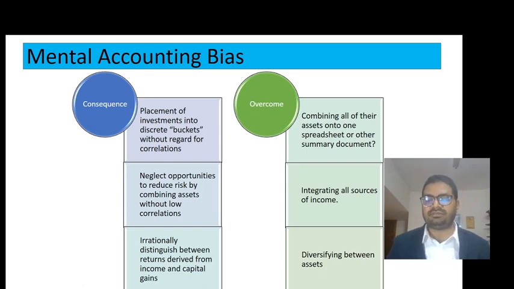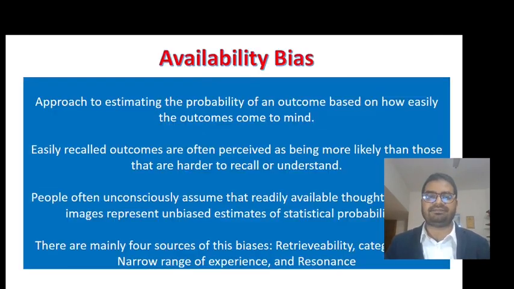So how do we overcome the problems of mental accounting? Combine all our assets into one spreadsheet or summary document. That means we should consider our full investment in one way, in one summary sheet and one portfolio, integrating all sources of income. We should put equal value on all sources of our income and on our wealth. And lastly, we have to diversify between the assets.